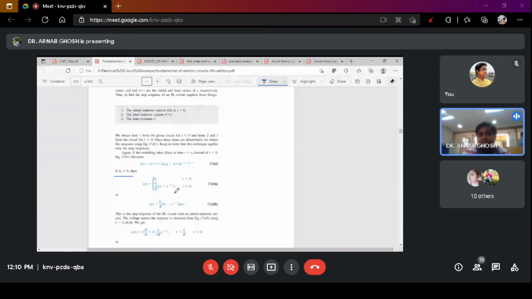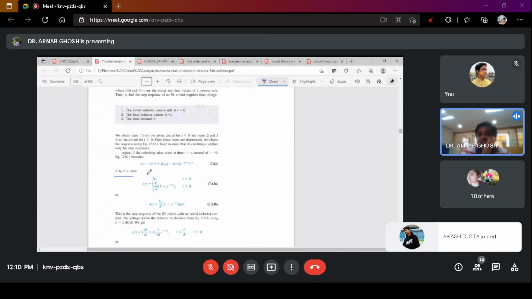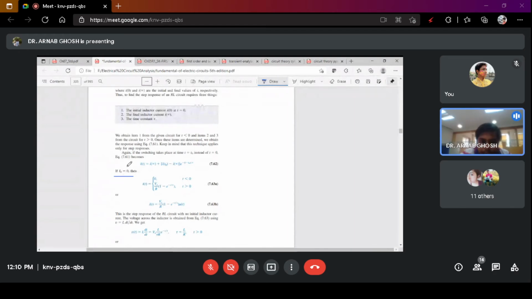See, what I was telling is that I0 is the stored current in the inductor. So let's say the inductor is initially not having any stored current. Then your I0 will be equal to 0. So if you are talking about i(t) at t less than 0, you are not having any stored current. The switch has not yet been switched on, so you are not having any excitation voltage. So the total current will be equal to 0, which is the steady state response. Right? Is it clear? Yes, sir.